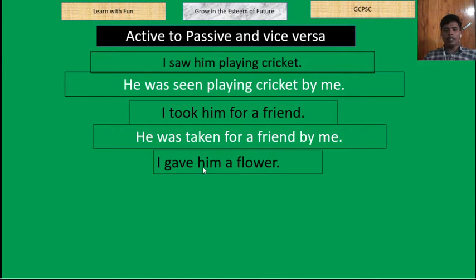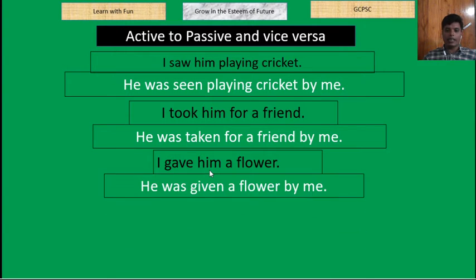So what will happen in case of passive? Which object should we take as subject? We can take both objects as subject, but there is an exception. He was given a flower by me. If we take the indirect object or the personal object, that means him, as subject, we need not take any extra preposition. Just the second object, or direct object, will be after the main verb. So, he was given a flower by me.